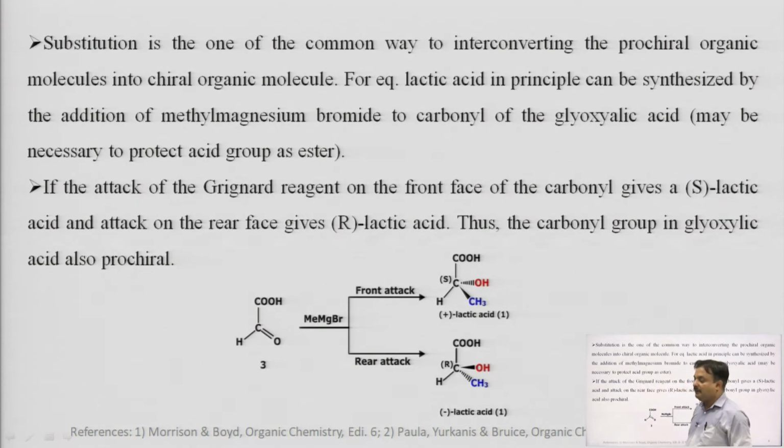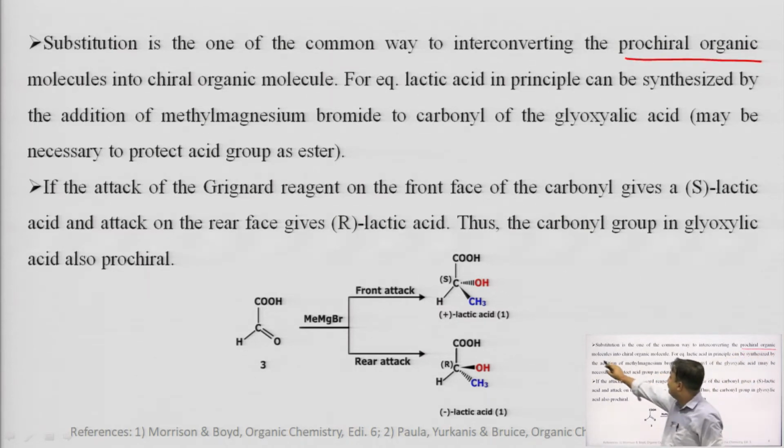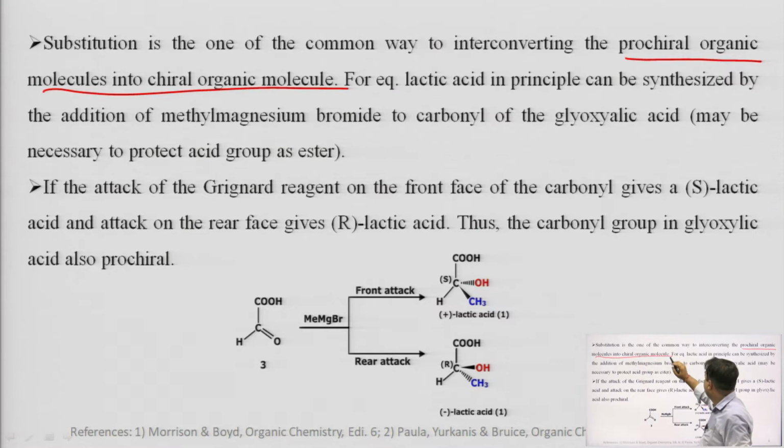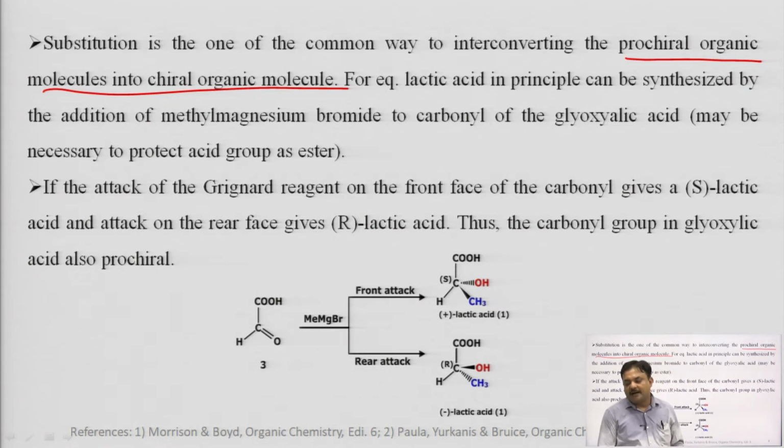Substitution is one of the common ways of interconverting prochiral organic molecules into chiral organic molecules. For example, lactic acid can in principle be synthesized by the addition of methyl magnesium bromide to the carbonyl of glycolic acid. Here you can see in the structure that is glycolic acid.